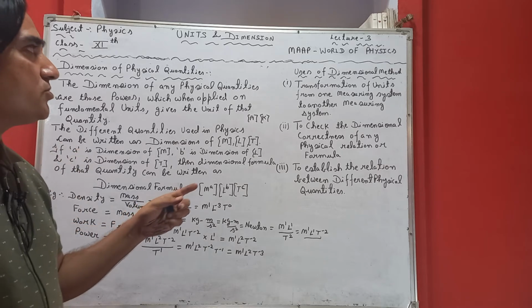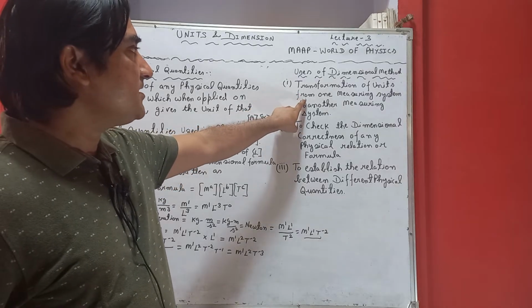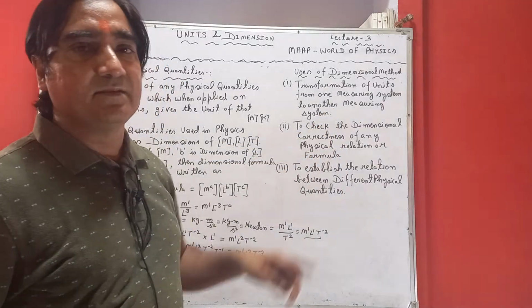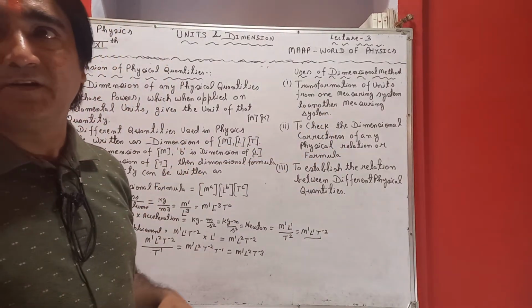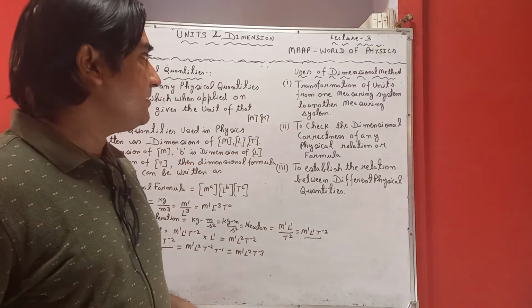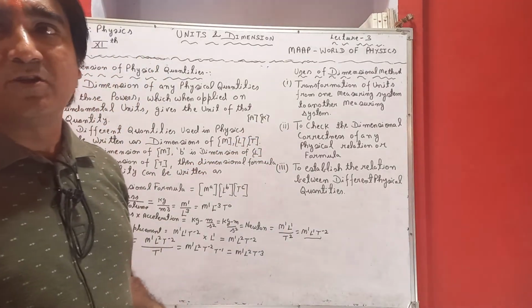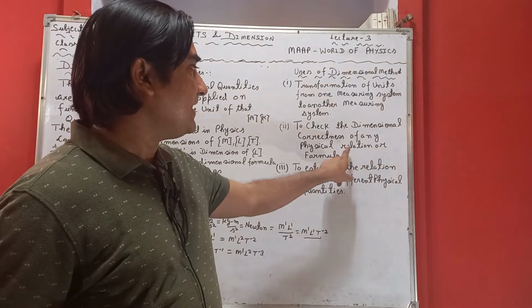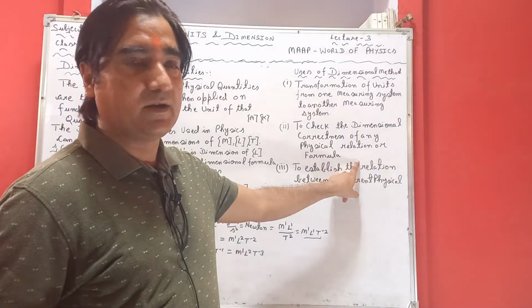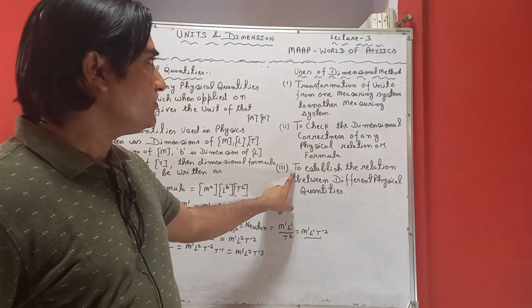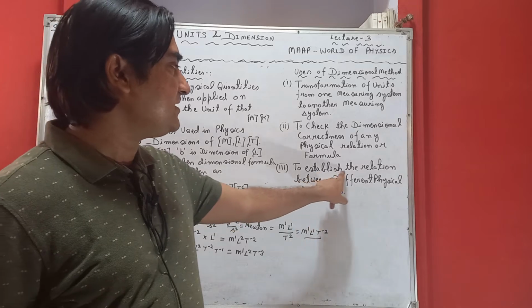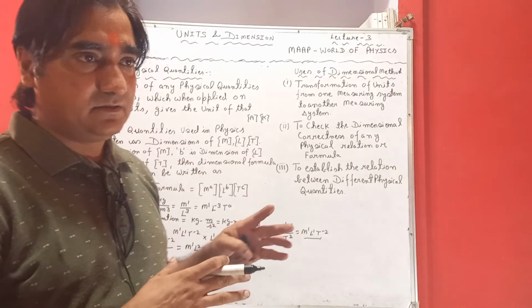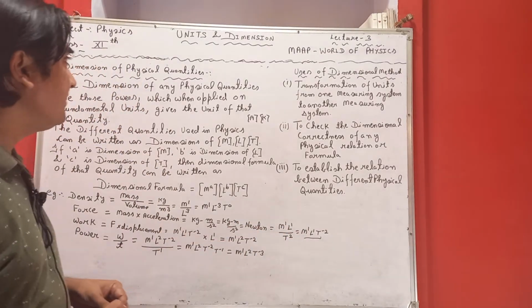The very first use of the dimensional method is transformation of units from one measuring system to another measuring system. The second use is to check the dimensional correctness of any physical relation or formula. And the third use is to establish the relation between different physical quantities. What does this mean? Let us take them one by one.